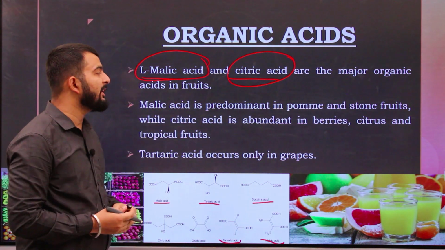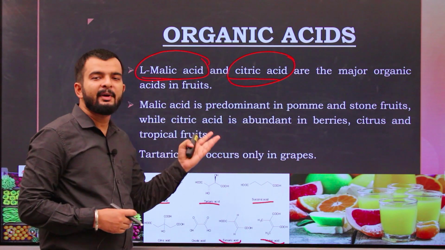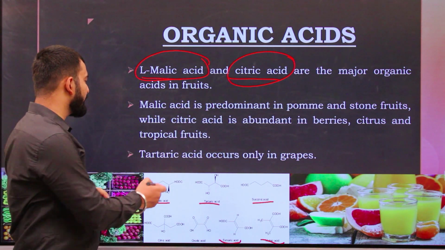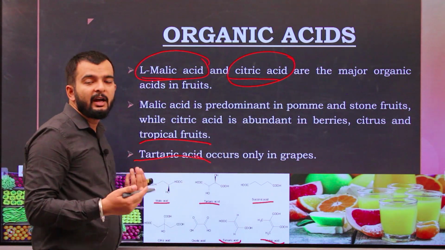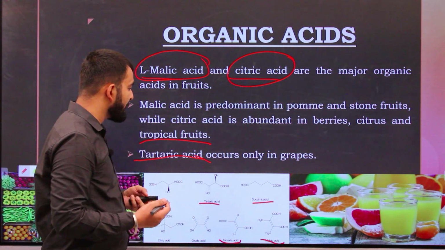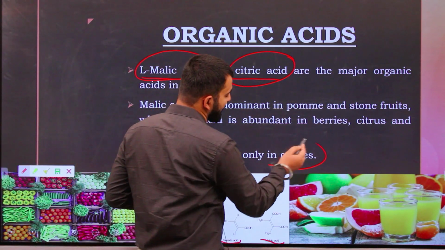Malic acid is predominant in pome and stone fruits, while citric acid is abundant in berries, citrus and tropical fruits. Tartaric acid also occurs in a large number of fruits, but it occurs in abundance only in grapes.